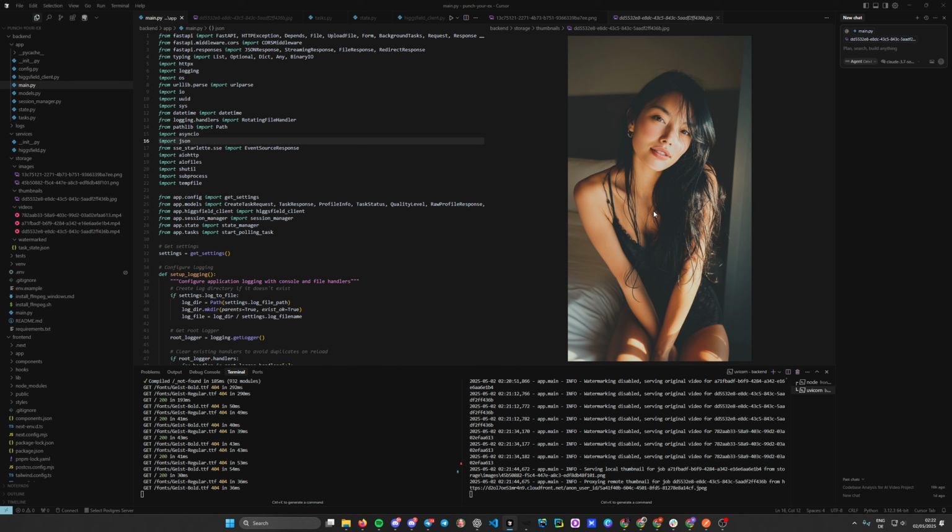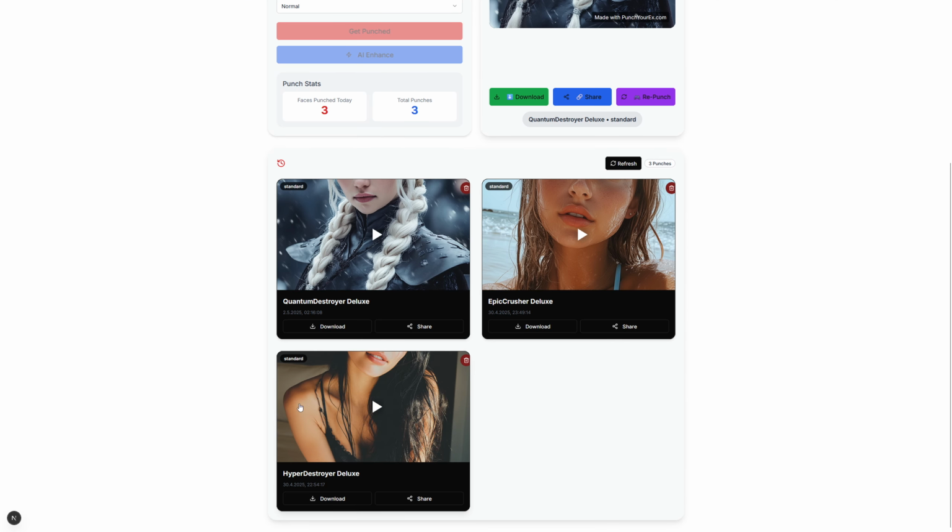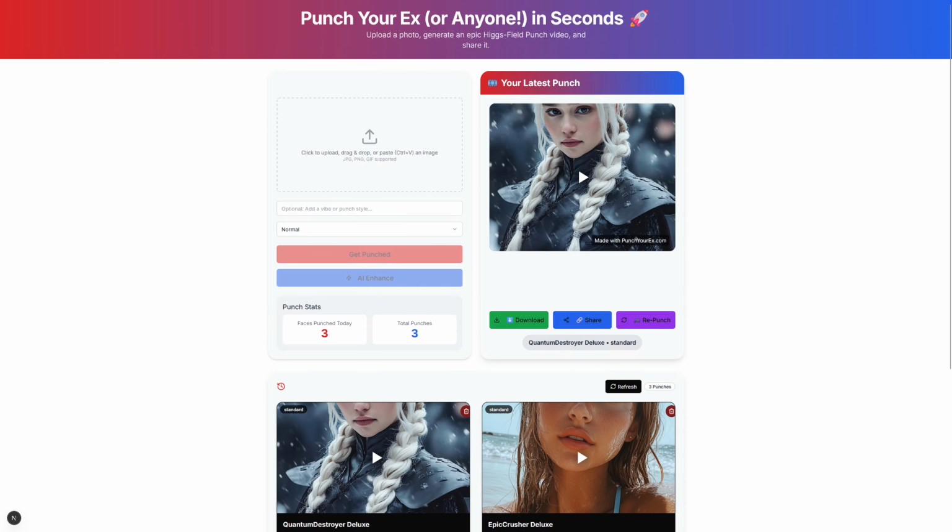So all these images obviously are also AI generated. These are generated using Midjourney, and these ones here are as well. So all of this is Midjourney, right?